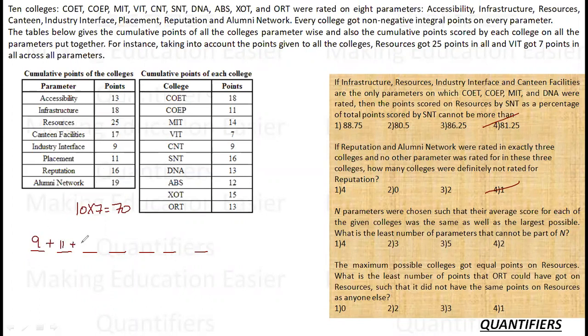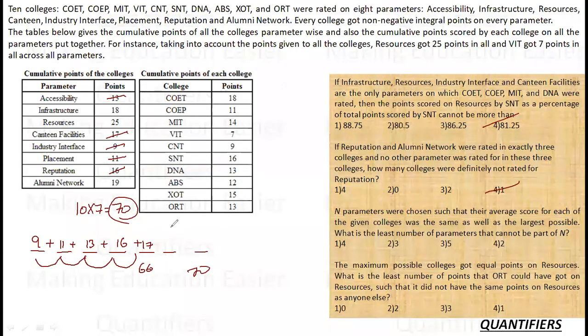9 plus 11, 20. Next is 13. Next is 16. And next is 17. Okay. 9, 11, 13, 16 and 17. So 9 and 11, 20 and 13, 33 and 16, 49 and 17, 66 I have reached up to now. How much do I need? 70. So if I go any further, the next possible value I pick will surpass 70.